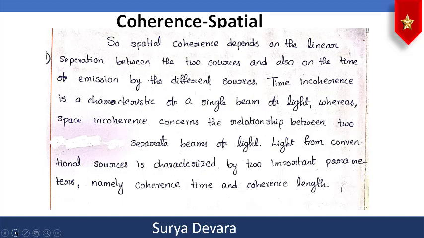Now, spatial coherence depends upon the linear separation between the two sources and also on the time of emission by the different sources. Temporal coherence is a characteristic of a single beam of light, whereas spatial coherence concerns the relationship between two separate beams of light. Light from the conventional sources is characterized by two important parameters, namely coherence time and coherence length.